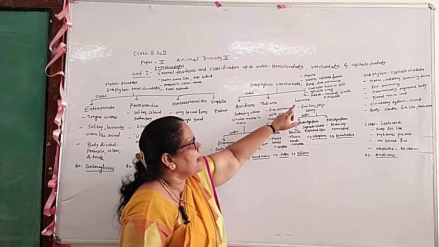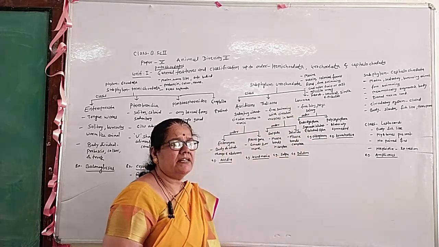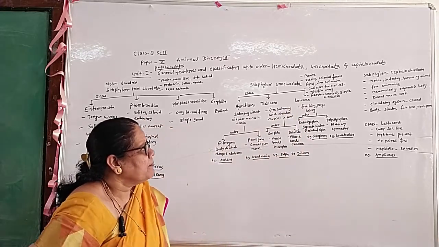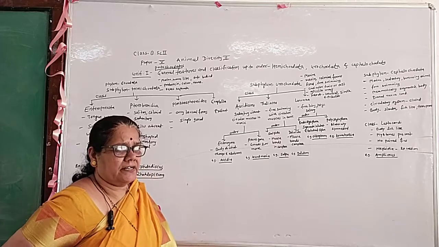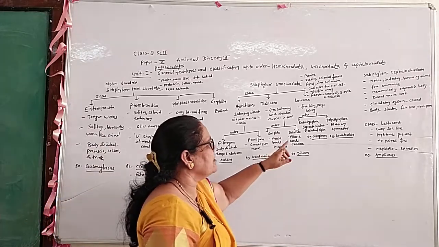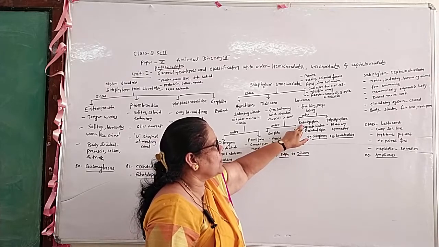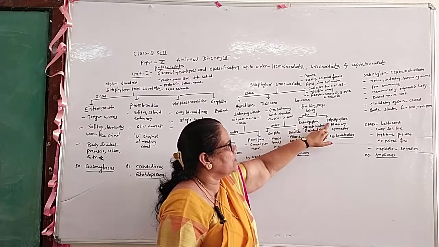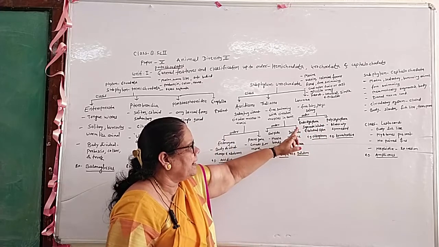Next class is the Larvacea. Larvacea: it is free living, pelagic and solitary. In the Larvacea, there are two orders. First order is the Endostylophora. Second order is the Polystylophora.